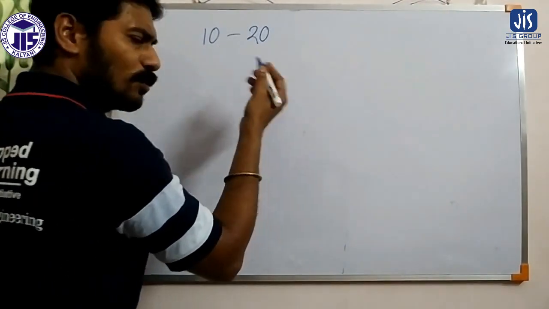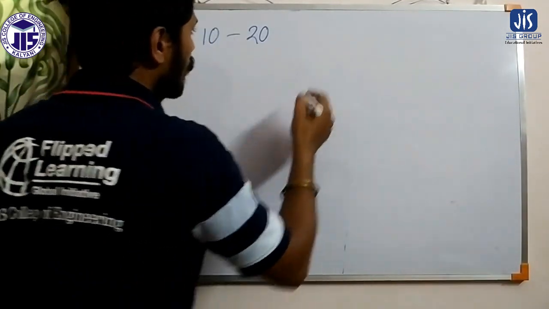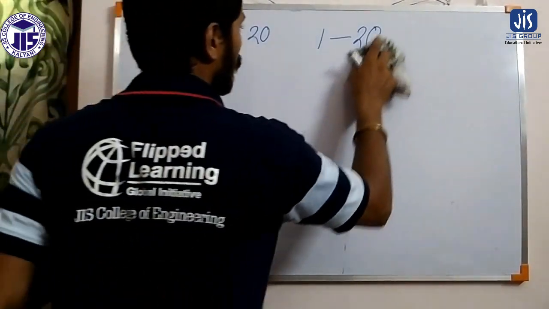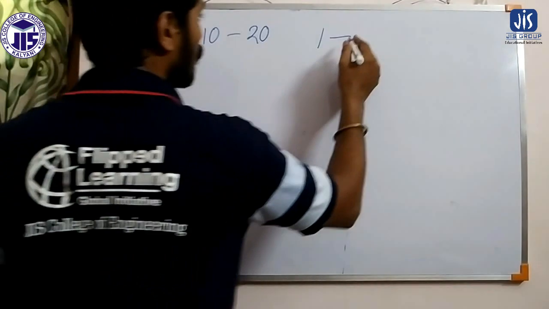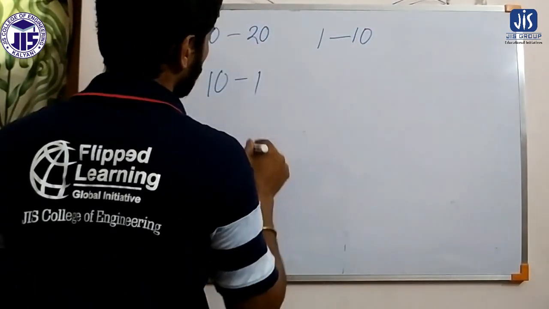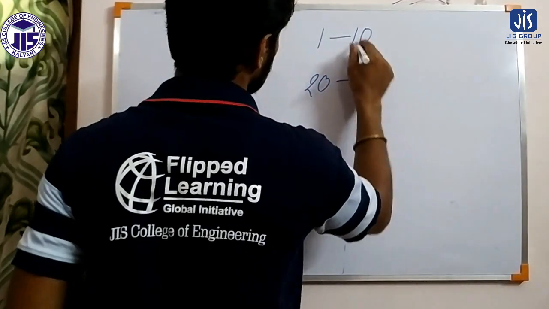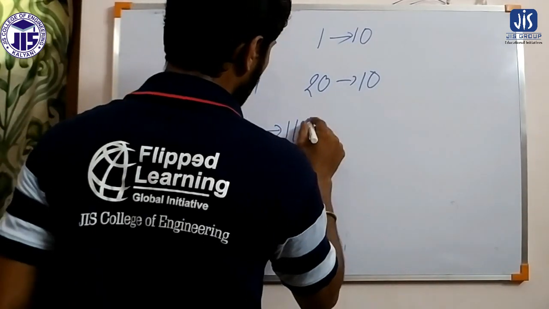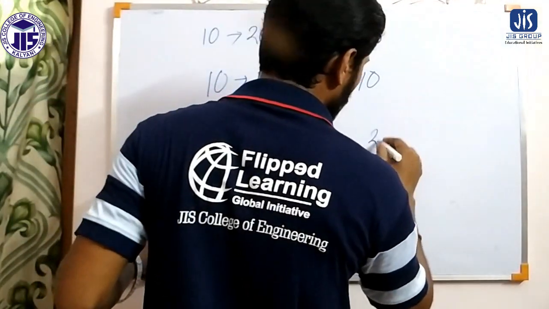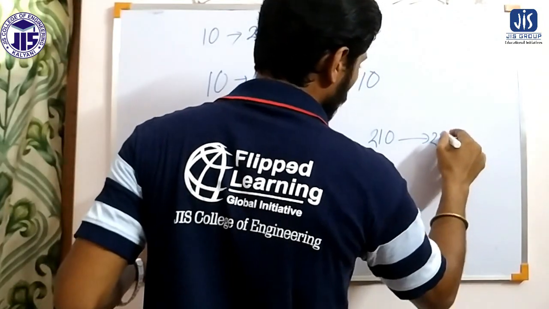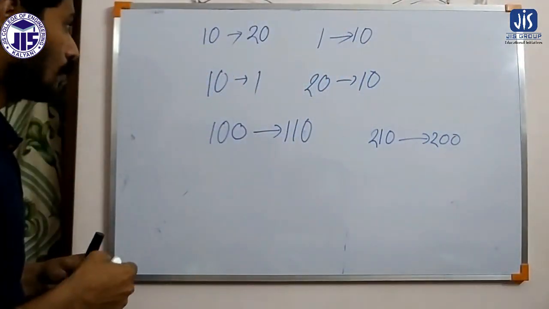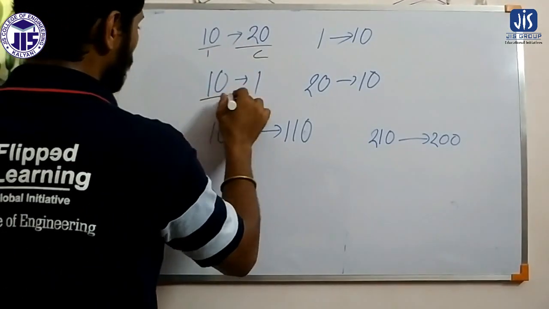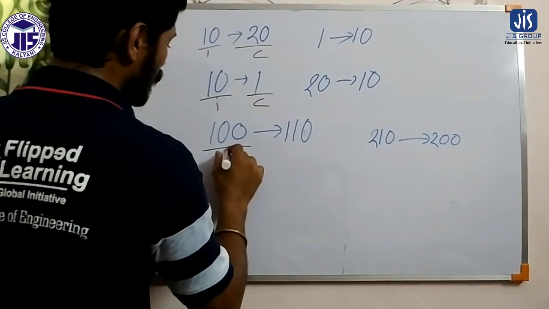Now you can write greater than, less than, or equal to 20. We can write 1 to 10, or we can write 10 to 1. We can write 20 to 10. We can write 100 to 110. We can write 210 to 200. So this is the initialization, and this is the condition or terminating value. Initialization, condition.